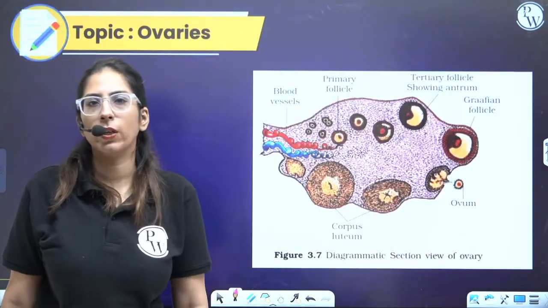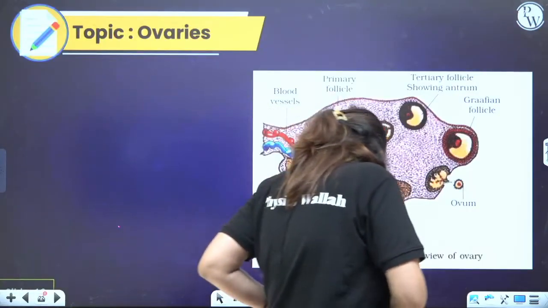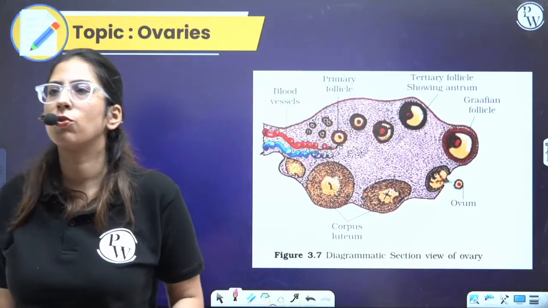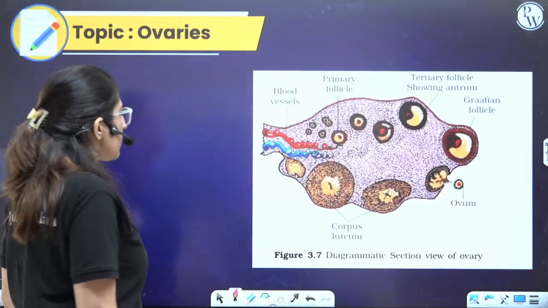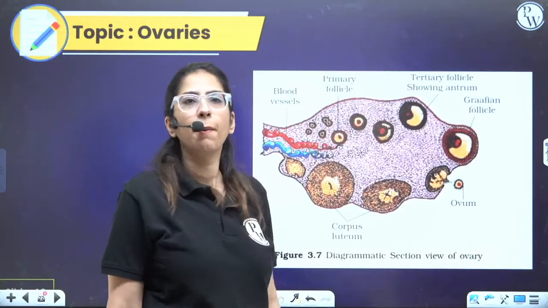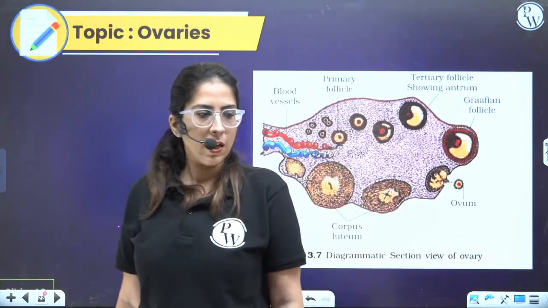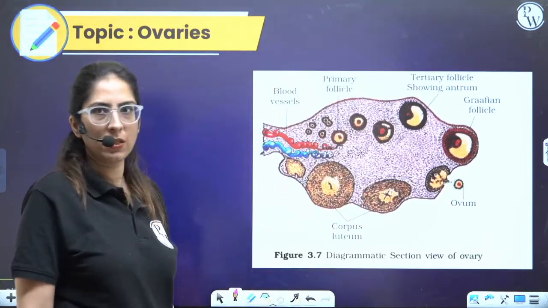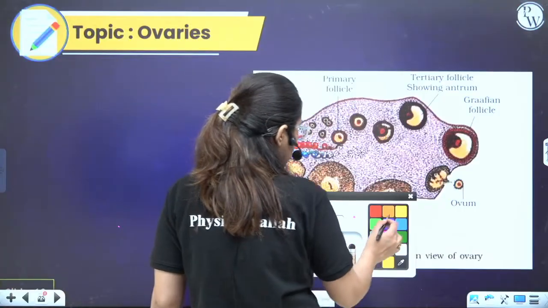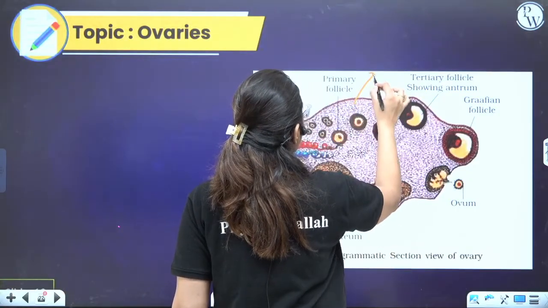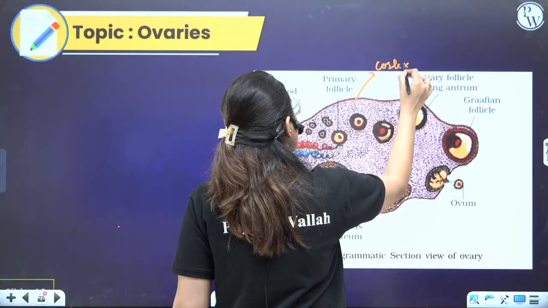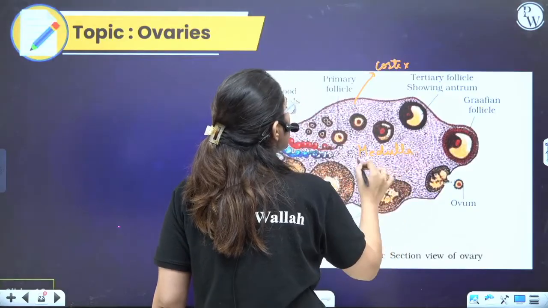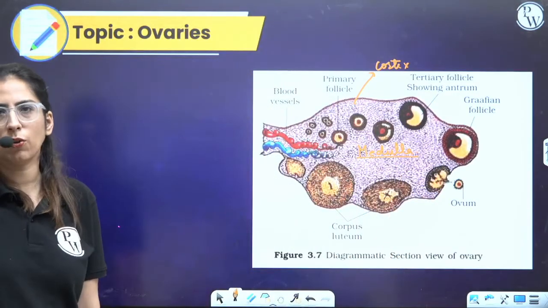What is this? The ovaries. Now we have to talk about, one second, let me check the battery level. Okay, yes. So next is the ovaries. How many ovaries are there? There is a pair of ovaries. Now this is one ovary, like this another ovary is present. Now if you look at the ovary, here the outermost part is termed as cortex. Here the center one is termed as medulla. Like that of the kidney, the same structure, outer cortex and inner medulla is present.